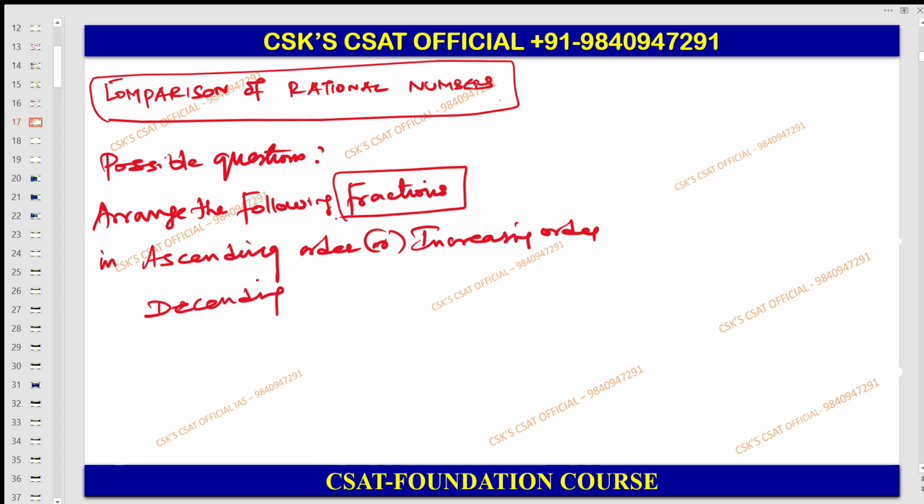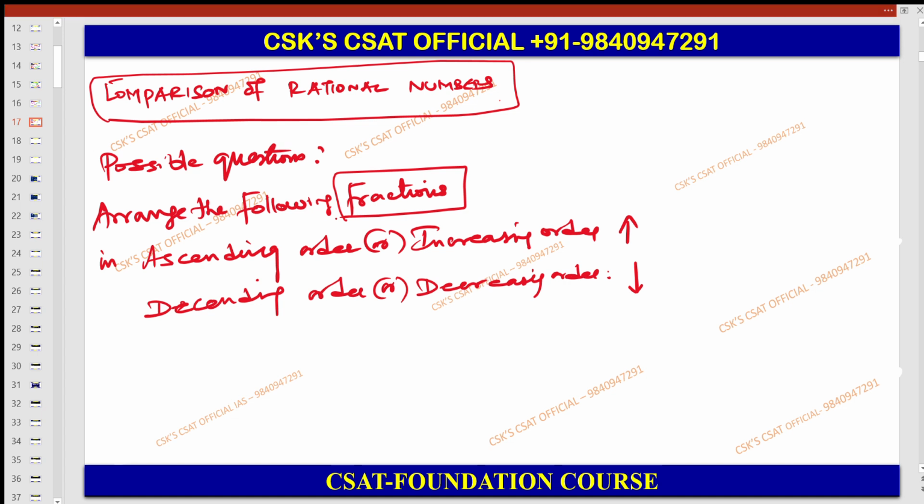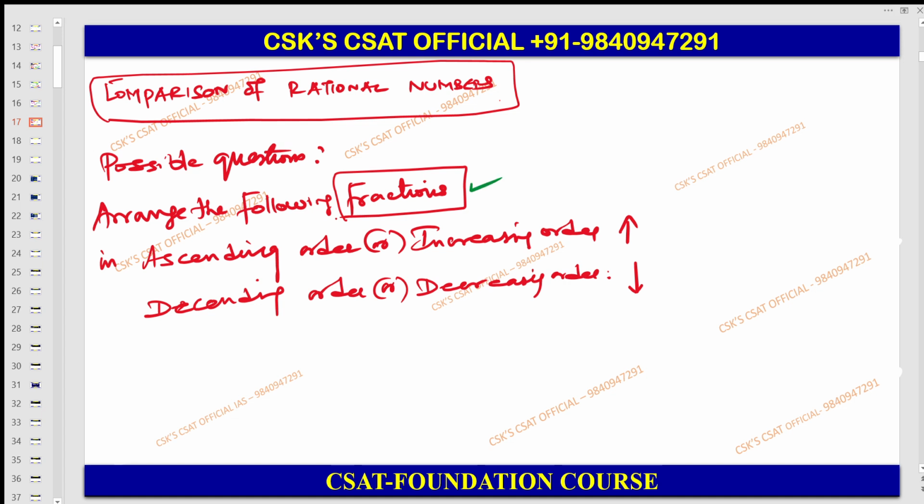Don't bother about the spelling mistakes. Understand the concept. Descending order or decreasing order. So it is possible to get a question like this: decreasing order, increasing order. This is the question possible with respect to the fractions, right?